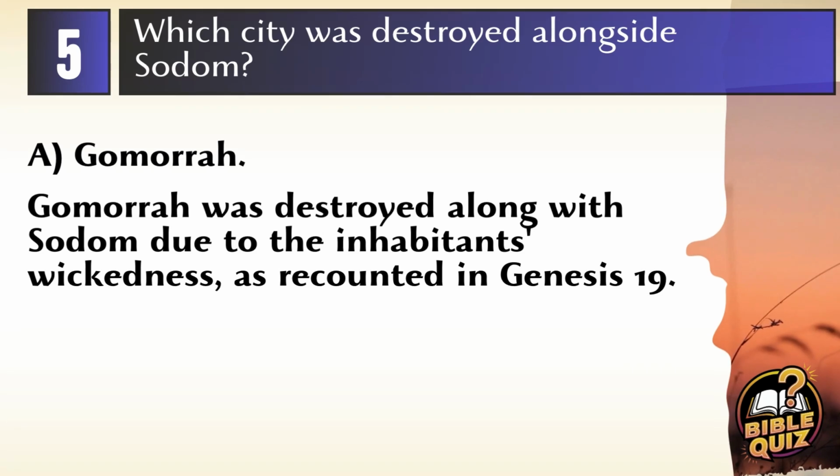Answer A. Gomorrah. Gomorrah was destroyed alongside Sodom due to the wickedness of their inhabitants, as recounted in Genesis 19.